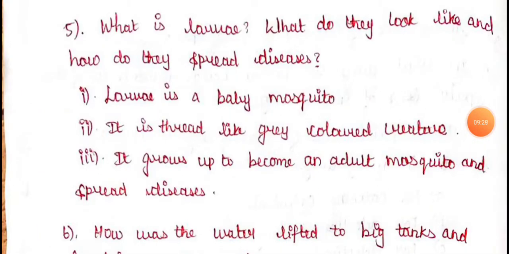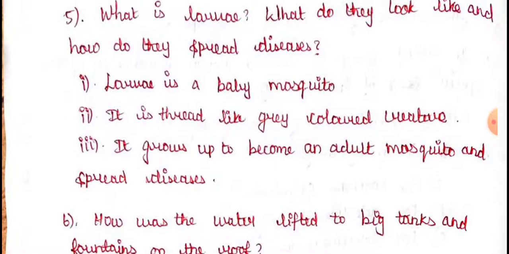Next question, fifth question. What are larvae? What do they look like and how do they spread disease? Actually, larvae is nothing but a baby mosquito. We call the baby mosquito a larva. It looks like a thread-like grey coloured creature. The creature itself is grey in colour. It grows up to become an adult mosquito. After becoming an adult, it spreads diseases.